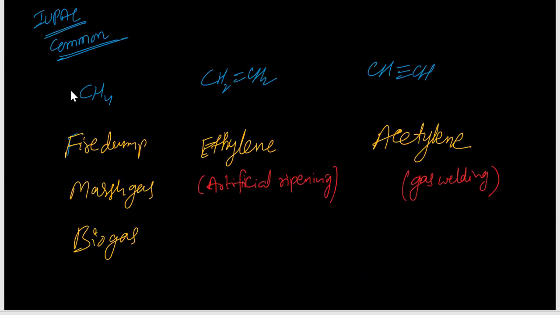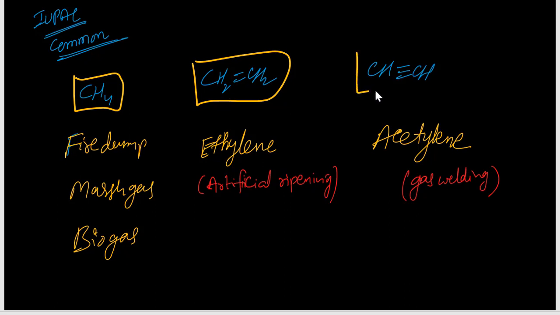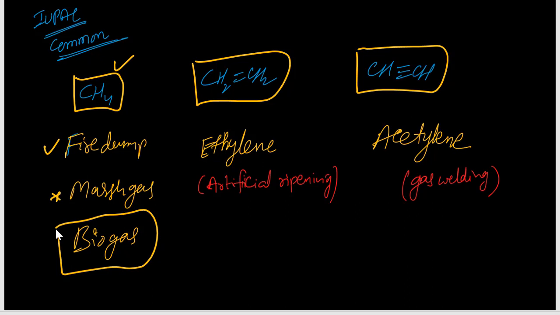Next, in IUPAC and common names, the first one or two compounds are very important: in the alkanes, methane; in the alkenes, ethene; in the alkynes, ethyne. These are the three important compounds. Methane, also known as fire damp, is maximum present in marsh gas. So marsh gas is also known as methane only. Methane has the maximum percentage in biogas.